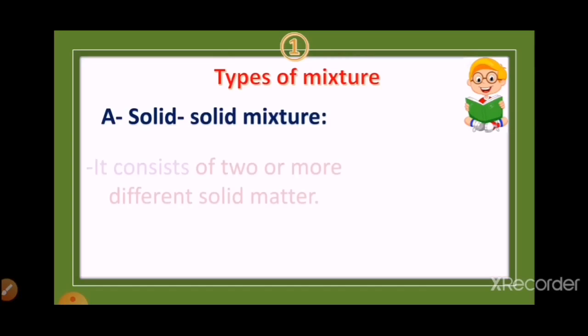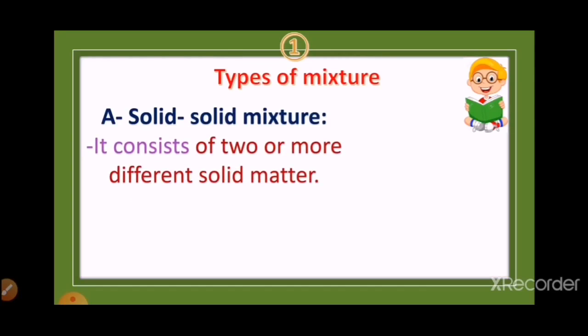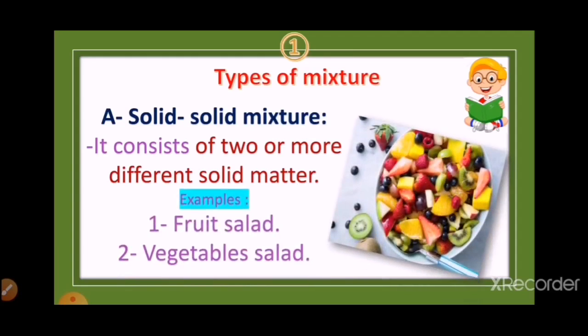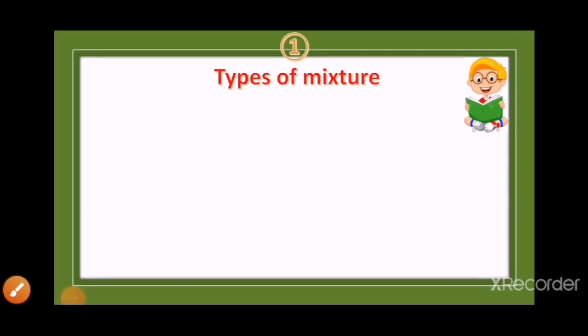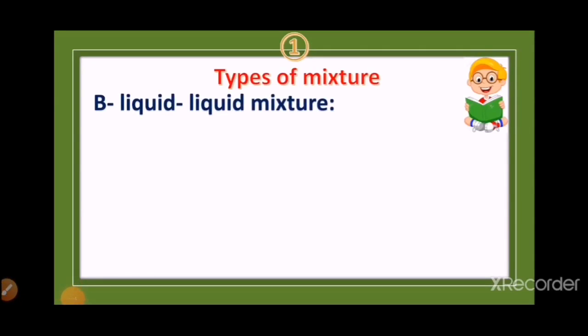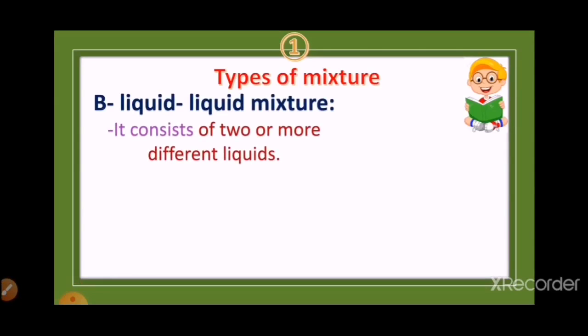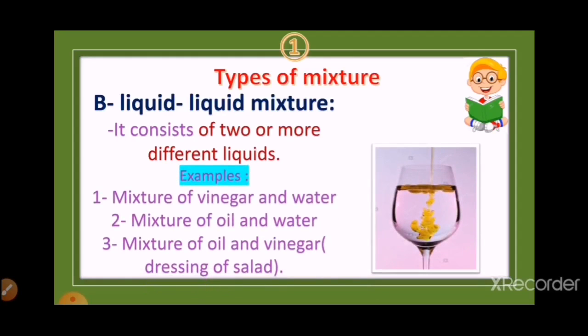A, solid-solid mixture. It consists of what? It consists of 2 or more different solid matter. For example, fruit salad and vegetables salad. The next, B, liquid mixture. It consists of 2 or more different liquids. For example, number 1, mixture of vinegar and water. Number 2, mixture of oil and water. Number 3, mixture of oil and vinegar, or dressing of salad.